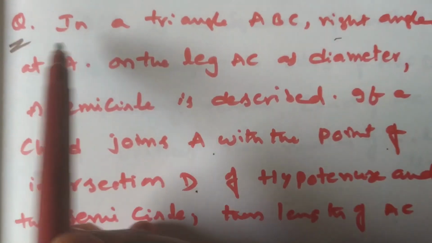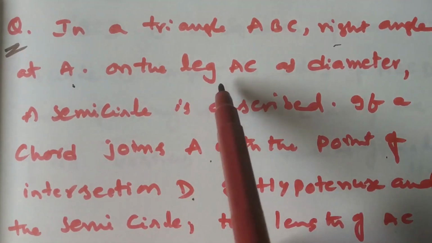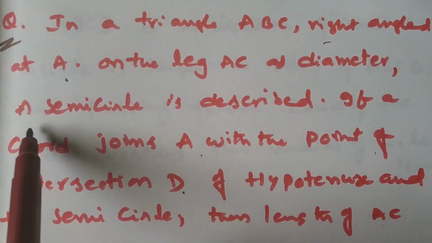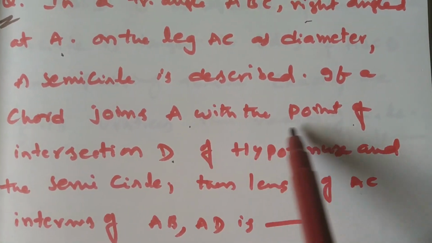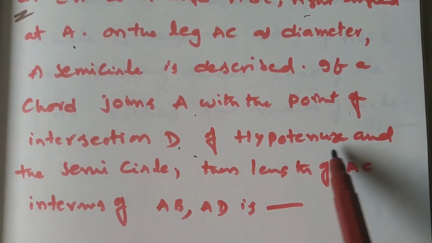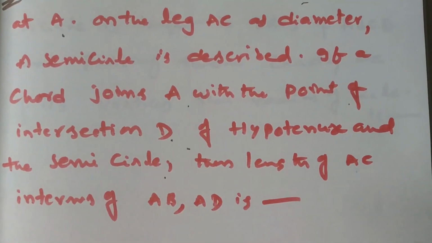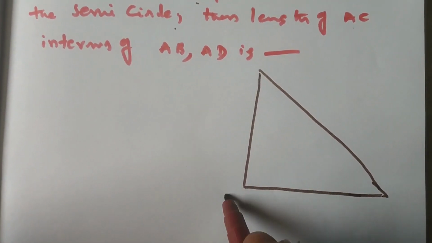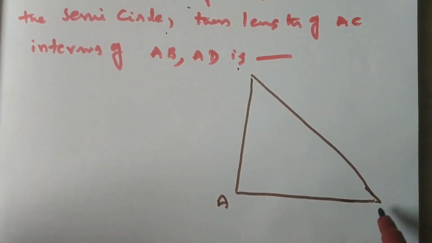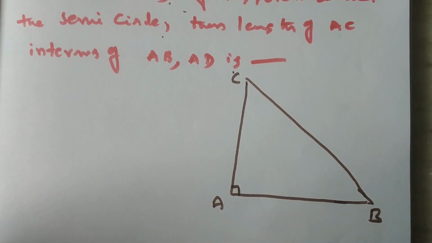Okay. See this question. In a triangle ABC, right angled at A, on leg AC as diameter, a semicircle is described. If a chord joins A with the point of intersection D of the hypotenuse and the semicircle, then the length of AC in terms of AB and AD is what? Now this is a right angled triangle, right angled at A. This is C and it is B.